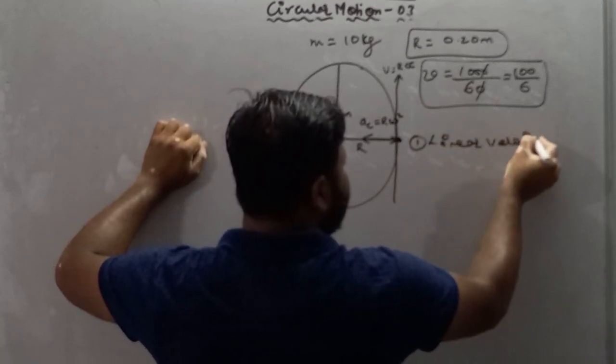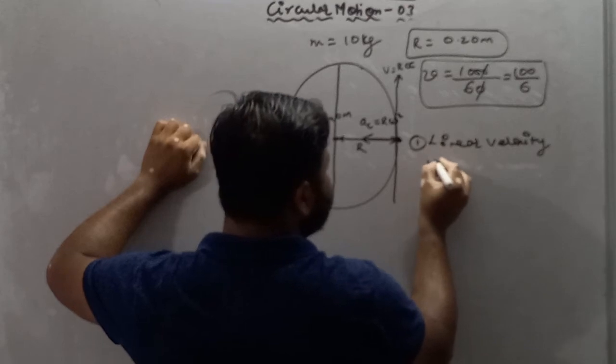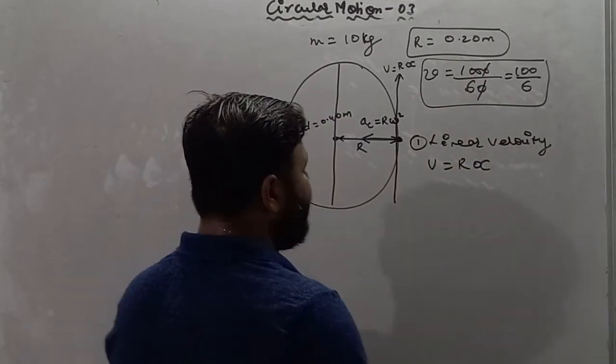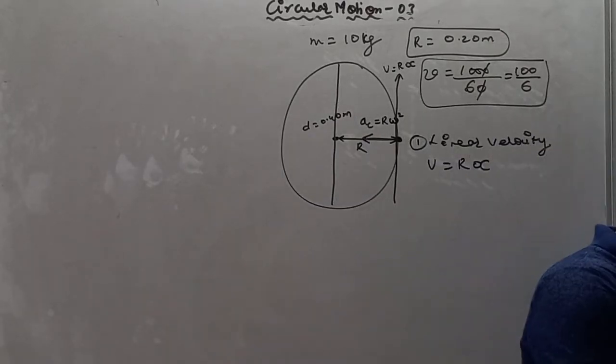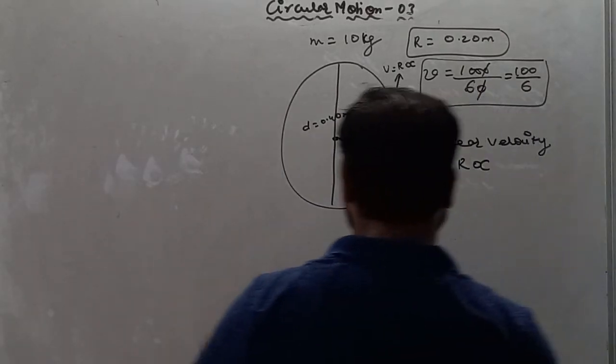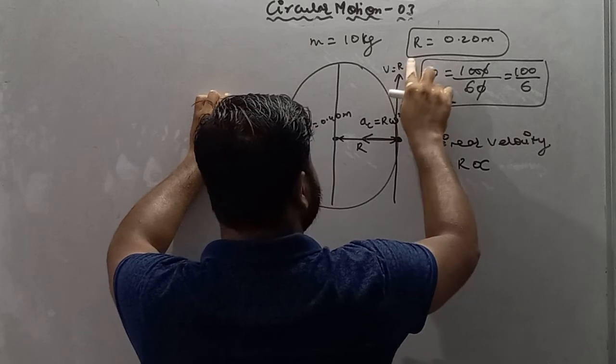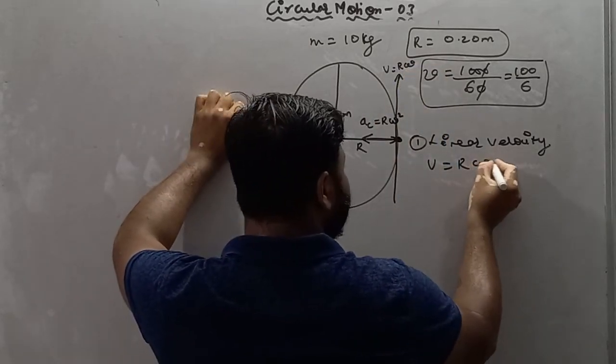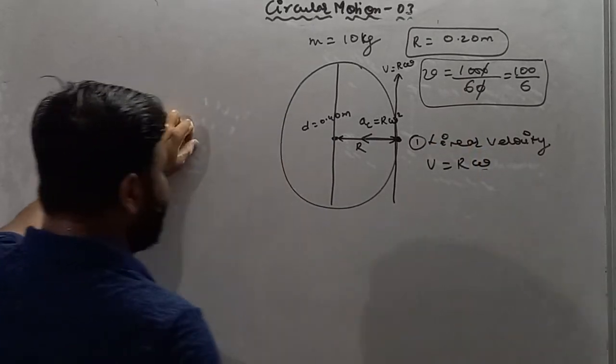Linear velocity is nothing but r alpha. I'm sorry, r omega, not r alpha. It is r omega because r alpha is tangential acceleration. So r omega.